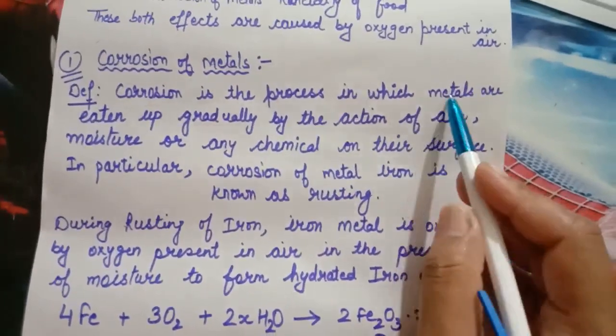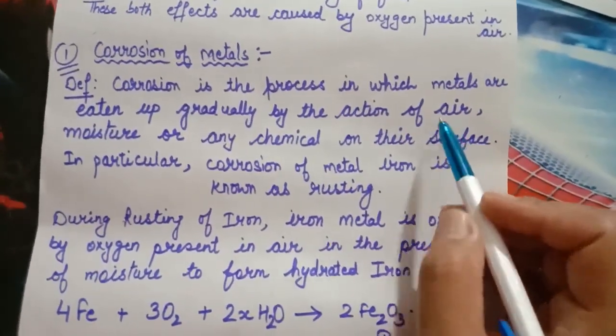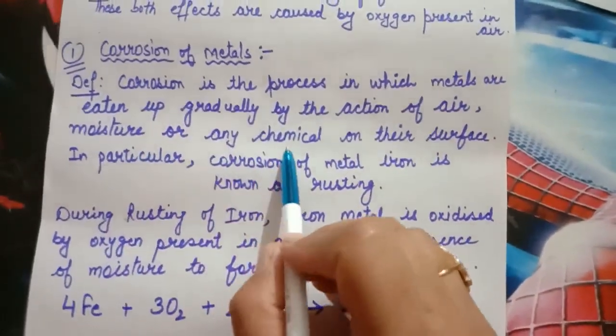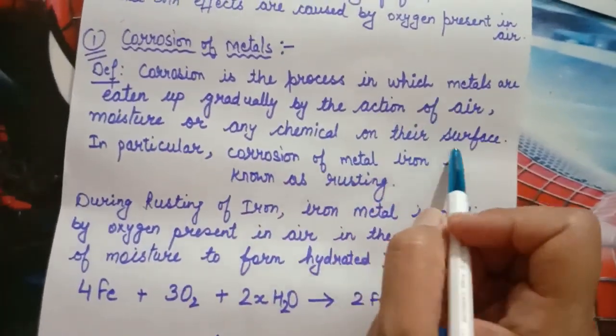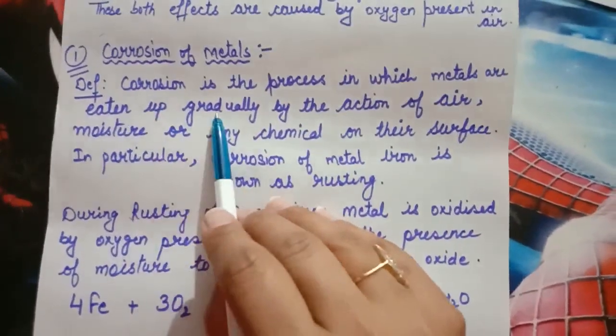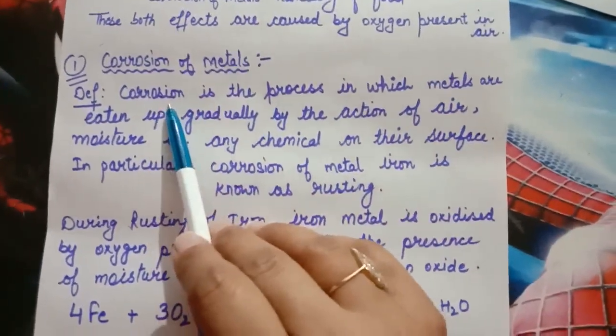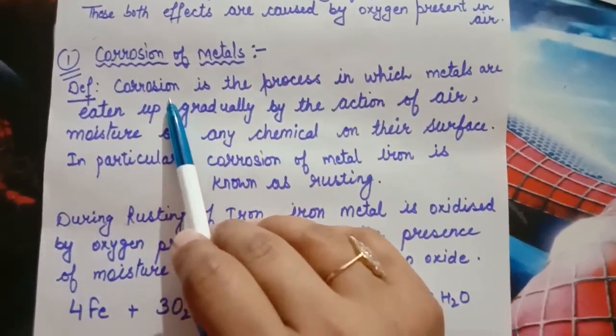Whenever the surface of a metal is acted upon by air, moisture or any chemical, then the surface gets eaten up gradually with time, and that metal gets corroded. This process is known as corrosion.